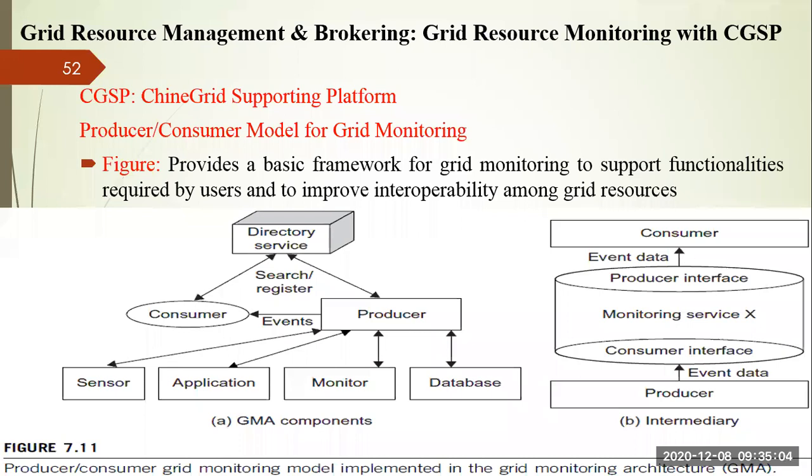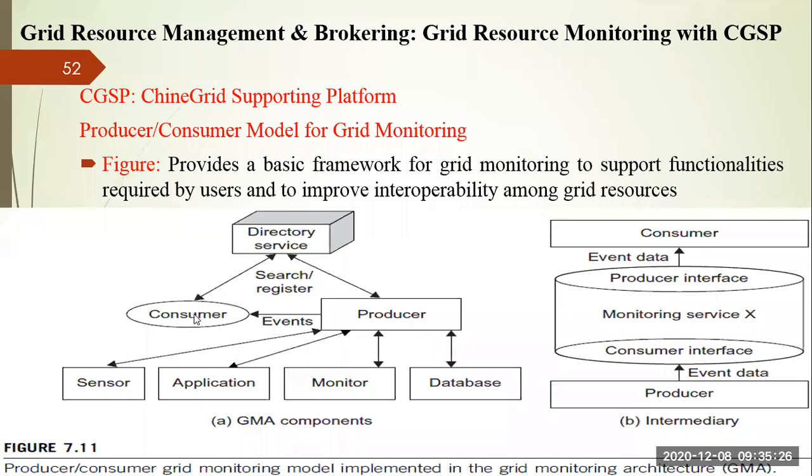Here you can see there is a producer and there is a consumer, right? Producer is nothing but your service provider. Consumer is nothing but your grid consumer, who is seeking the resources. You can see this figure; it shows the complete producer consumer problem, right? There is a producer here and a consumer.